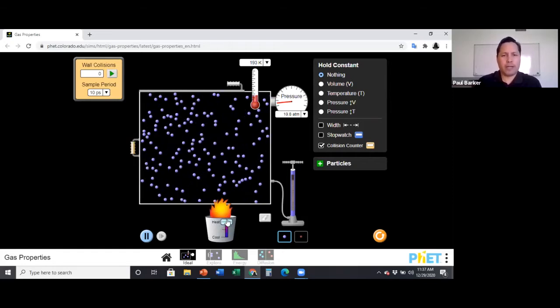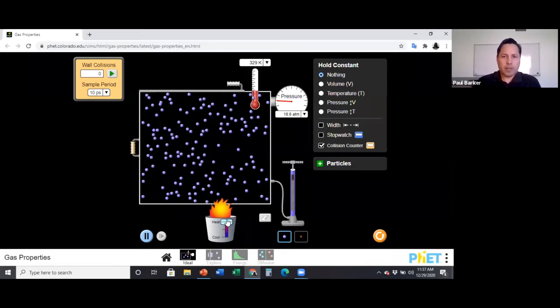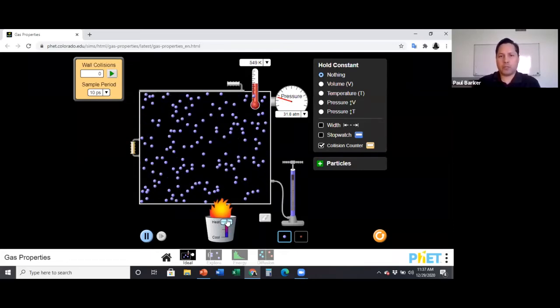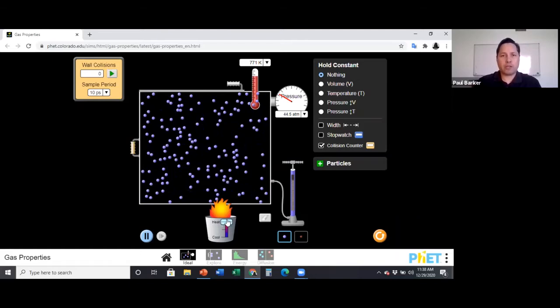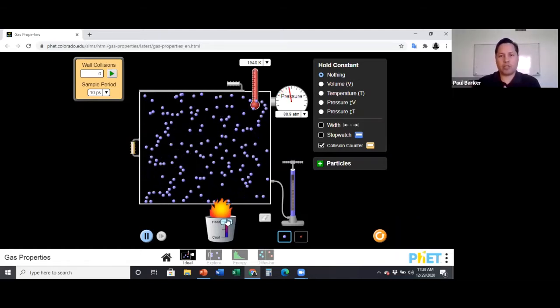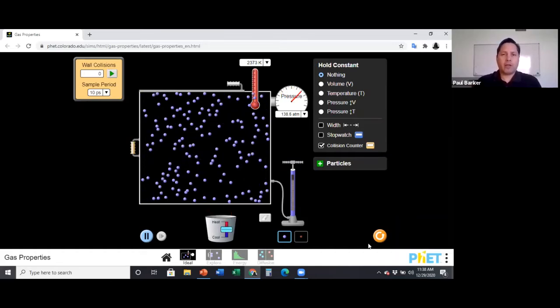All right, so we're going to go ahead and again begin to heat up the container. And if you look at the pressure gauge, the pressure is increasing. So now you can make the connection. The more I heat up this gas, the higher the pressure. Okay, so I'm going to go ahead and stop heating there.